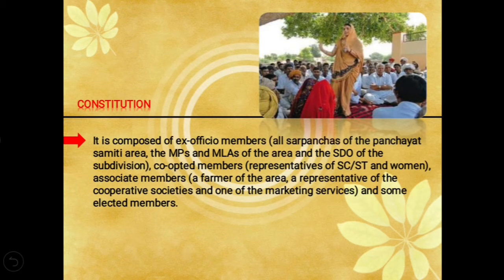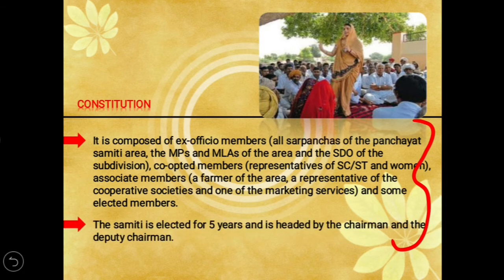Then comes the constitution. How is it constituted? How is it formed? It is composed of ex officio members, which means all sarpanches of the panchayats in the samiti area, the MPs and MLAs of the area, and the SDO of the subdivision. Then there are co-opted members, who are representatives of SC, ST and women, associate members and some elected members. These are the members comprising this intermediate level panchayat.